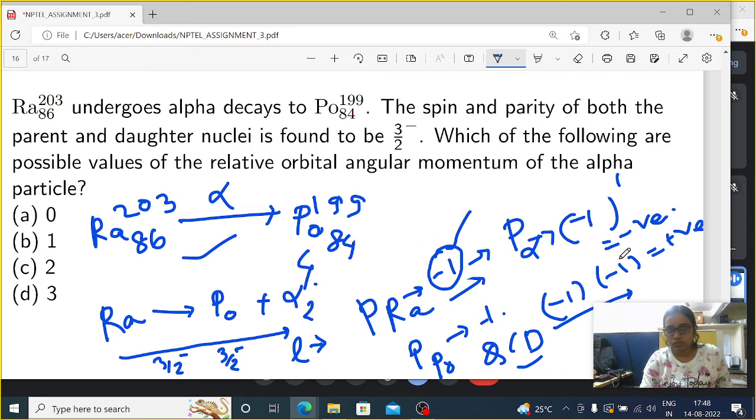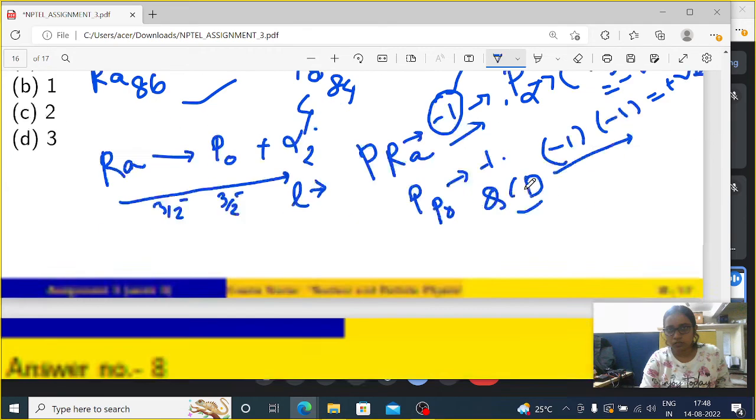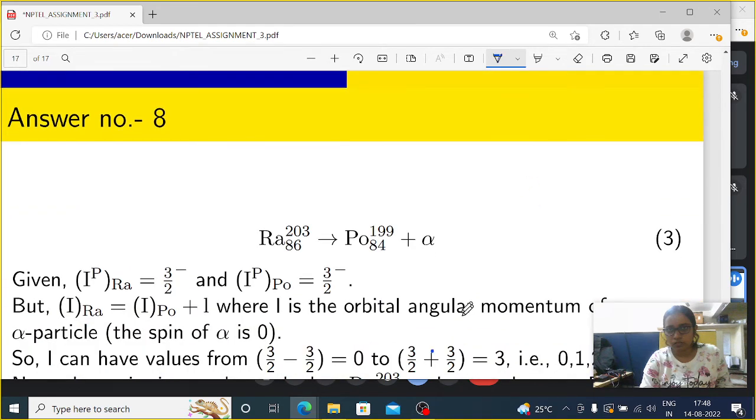So obviously P of alpha will be +1. Why is P of alpha +1? Because only if P of alpha is +1 can we write +1 times -1, which is -1, which is nothing but the daughter nucleus parity.